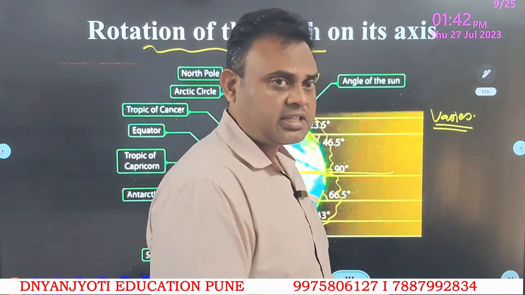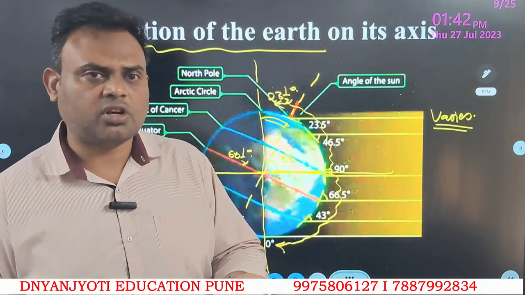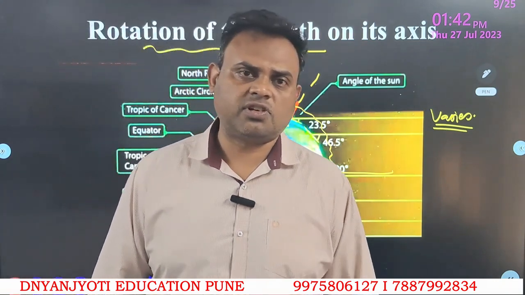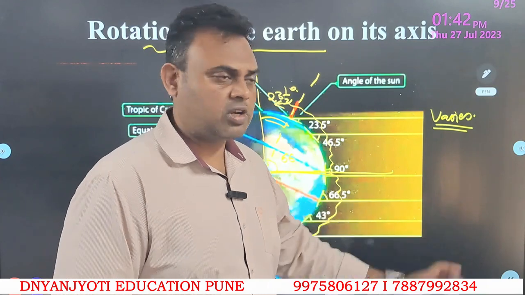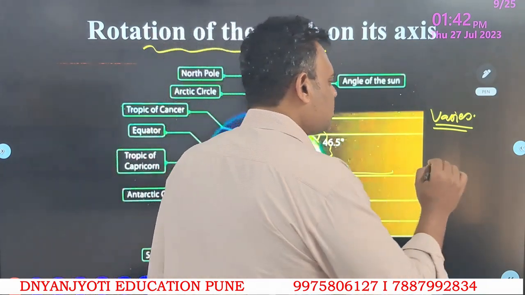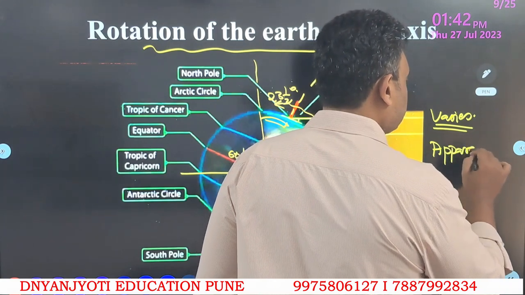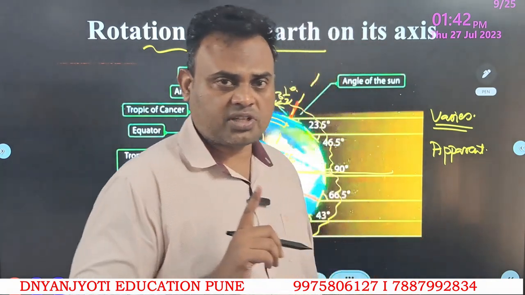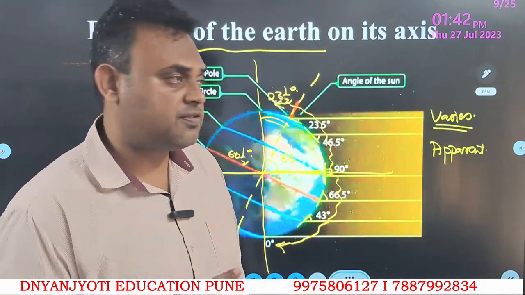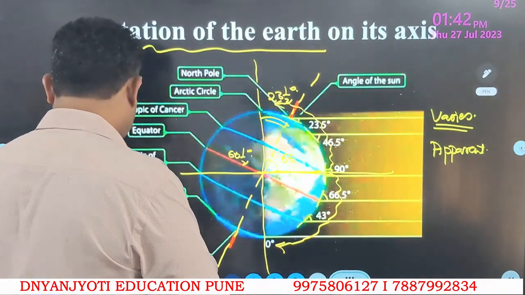Due to this tilted axis, we definitely have seasons, and therefore these seasons also give variation of insolation on the Earth's surface. Right now we need to understand here only, because we need to imagine this concept with a very important topic, that is apparent movement of the sun, which is very important to study the seasons, how they occur, how the wind shifts on the Earth's surface. So one of the factors is rotation of the Earth.